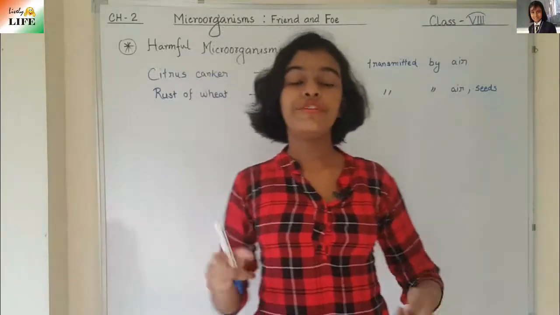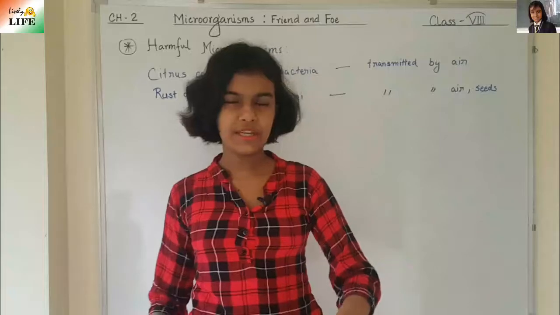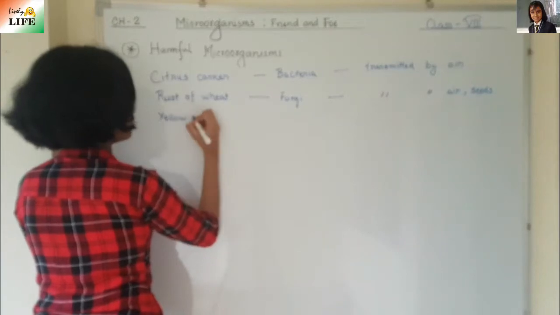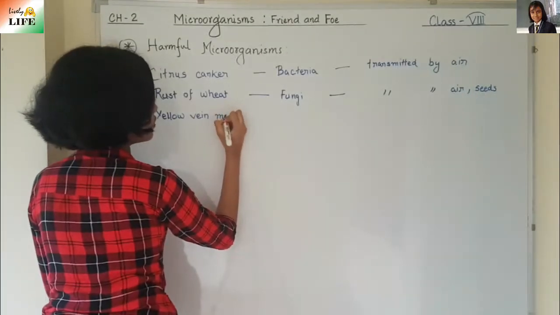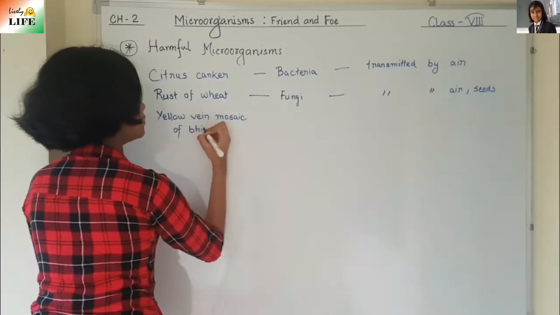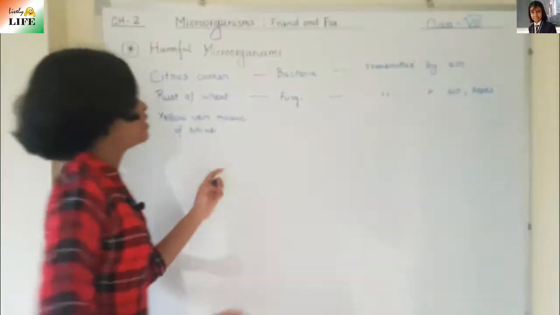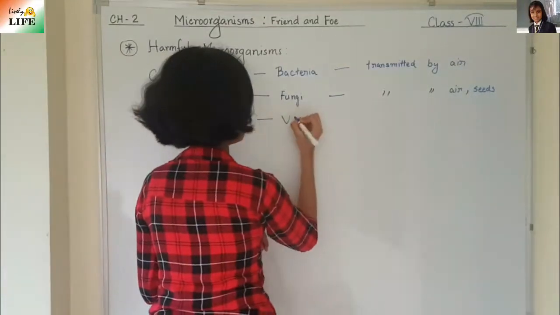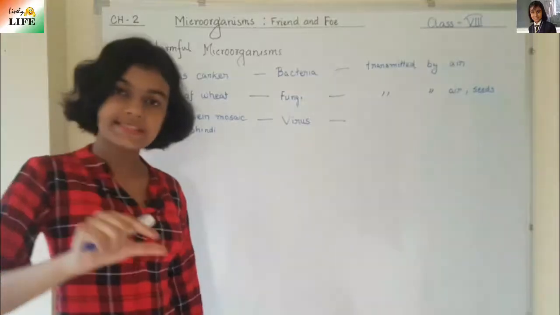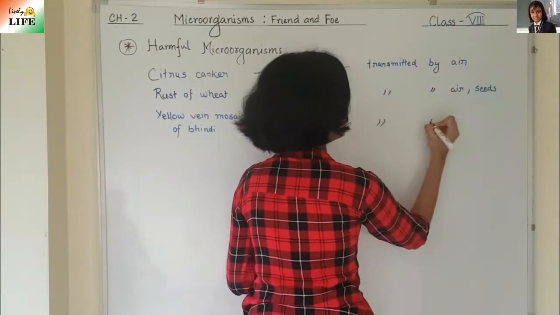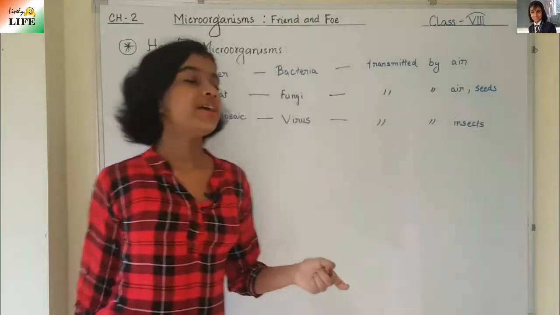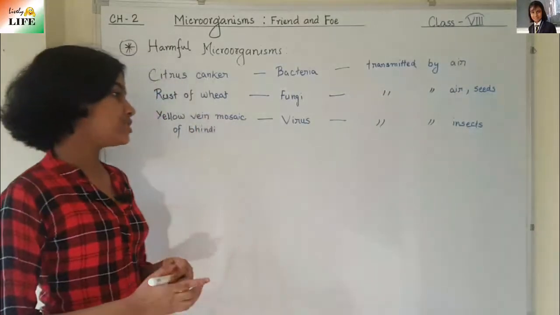And then there is yellow vein mosaic. It is caused in bhindi. Bhindi means okra. So it is a viral disease. It is caused by a virus, and it is transmitted by insects. There are some insects that transmit this disease. Okay, yellow vein mosaic. This is a viral disease and it is transmitted by insects.